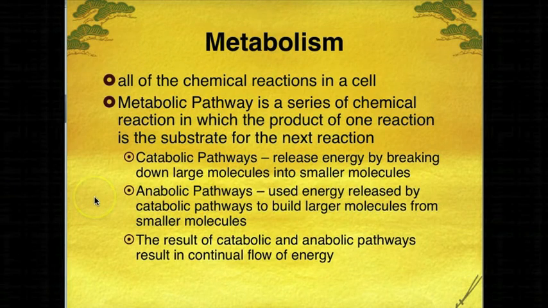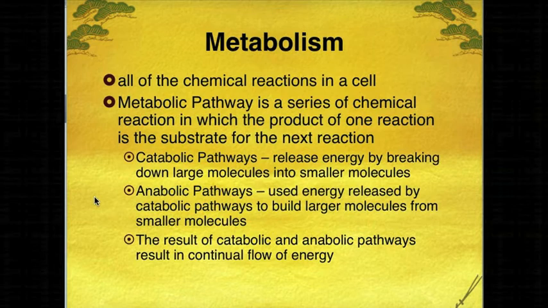Now, metabolism is all of the chemical reactions that occur in a cell. So a metabolic pathway is a series of chemical reactions. Typically in a metabolic pathway, the reaction of one part of the equation creates a product that is then used as a reactant for the next step in that pathway. So the products that are produced become the substrate for the next reaction.